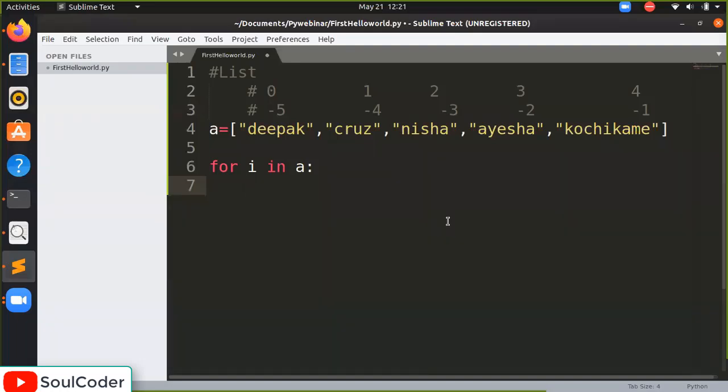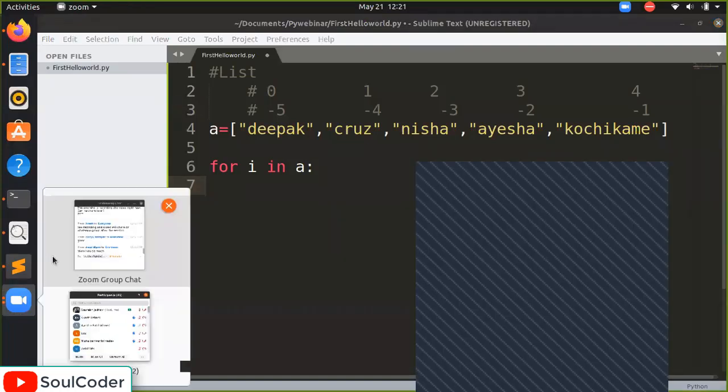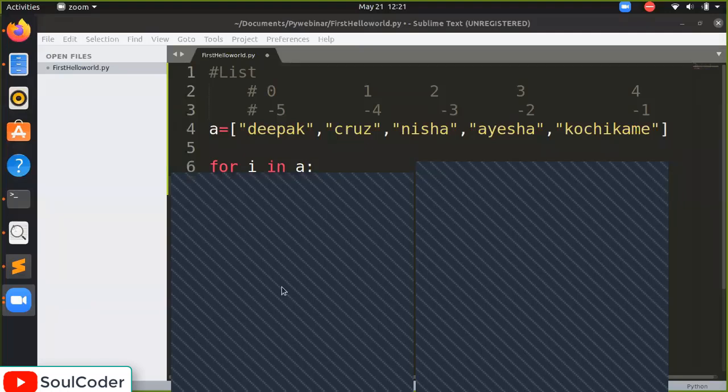Sorry, there was a little network issue here. The screen was paused. Again, can everyone see the screen here? I hope everyone can see. The network issue is solved. Yes, so we are going to use the for loop here. How can we iterate over it? Is everyone connected?